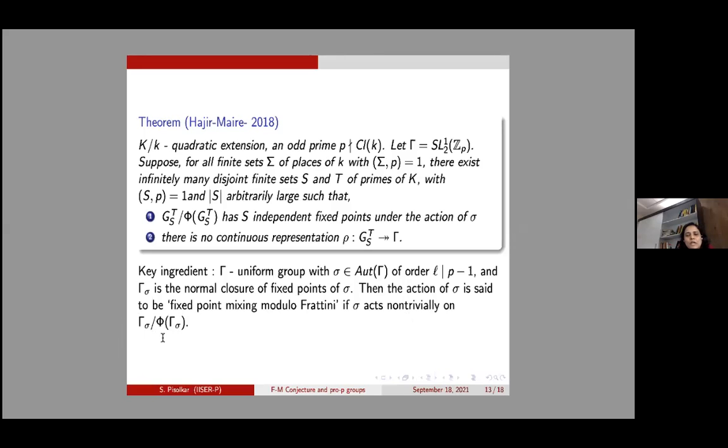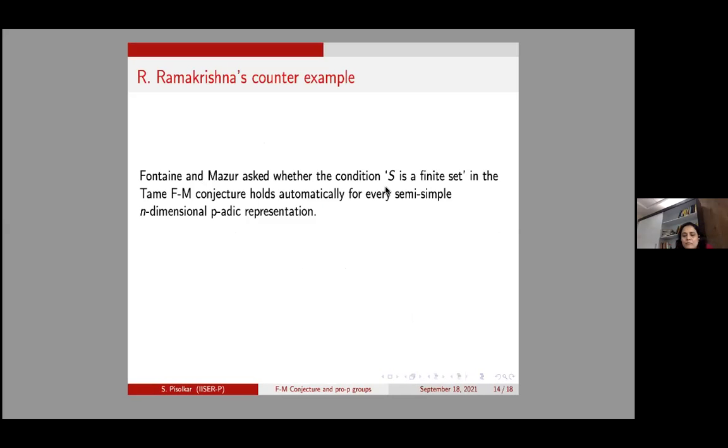Let me not go into the details of this. I just wanted to highlight that their techniques heavily use Boston's results, and they have generalized it to the tame case. Again, their result doesn't use any automorphic method.